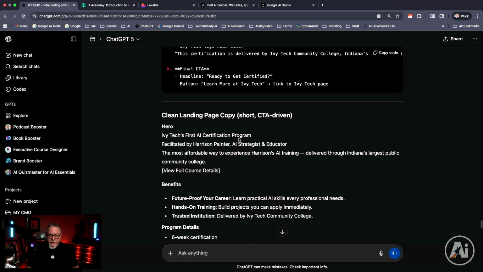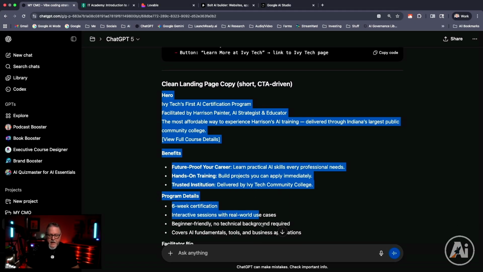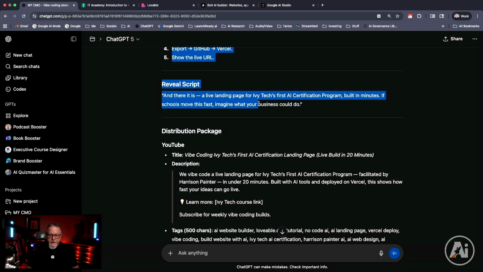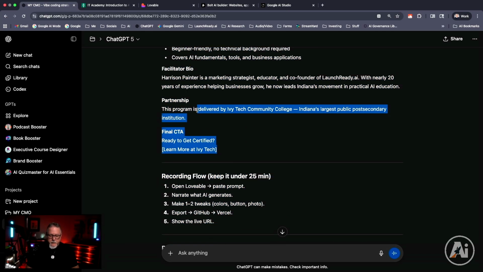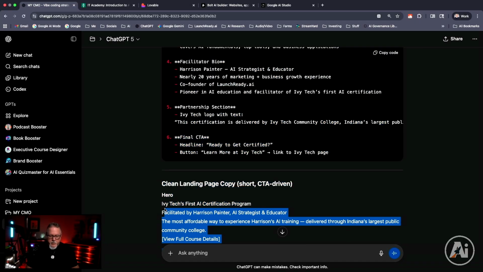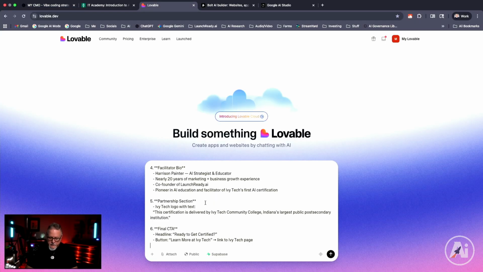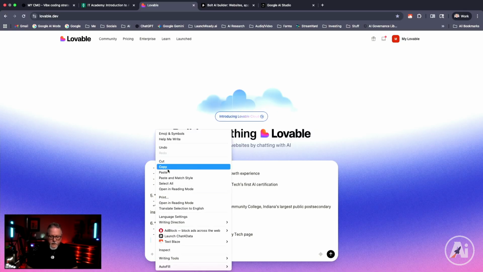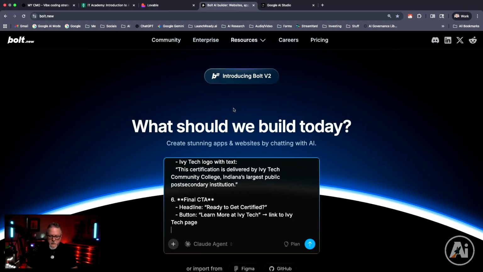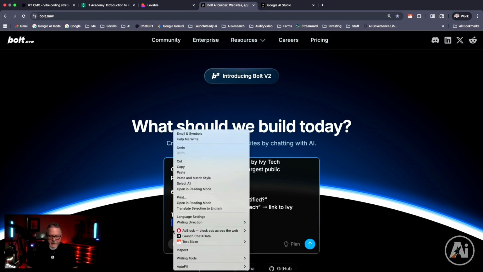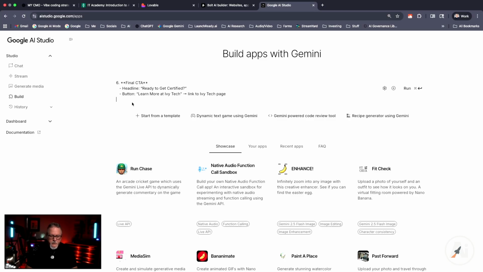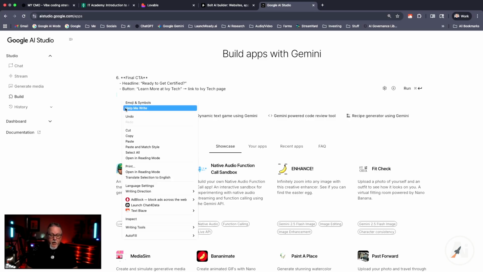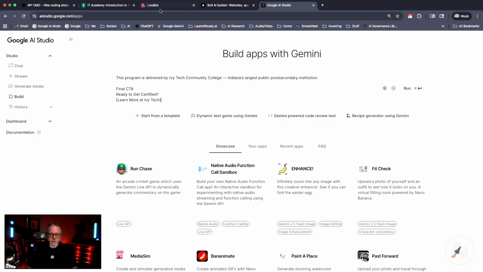Now, I also have some other information I want to give it as kind of the sections and some information. So I have got that as well. Oh, I went too far. Let's just grab all this. And let's put it in these as well. So we're in Lovable, because we want all of these to have the exact same information, so we can see how all 3 of these compare.